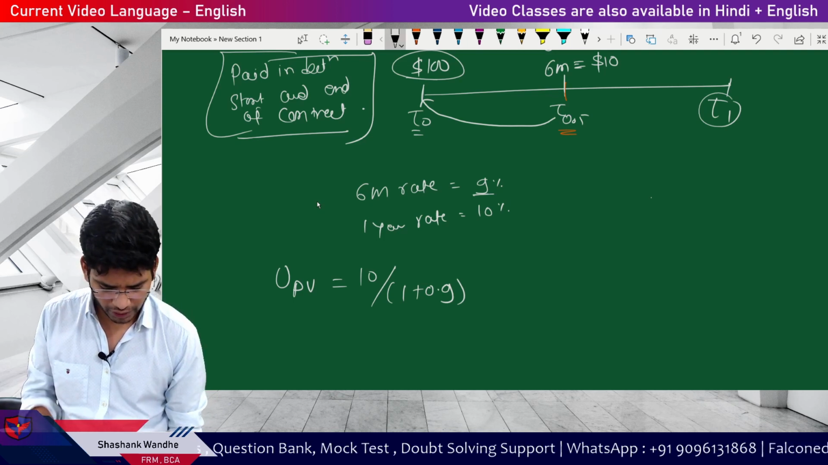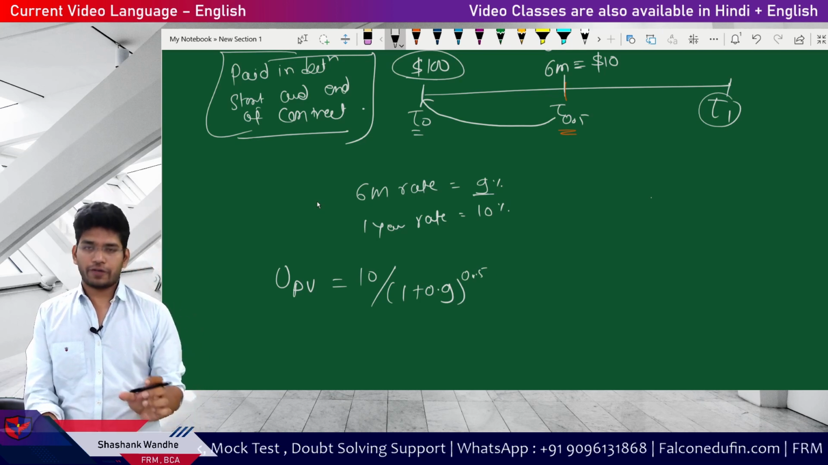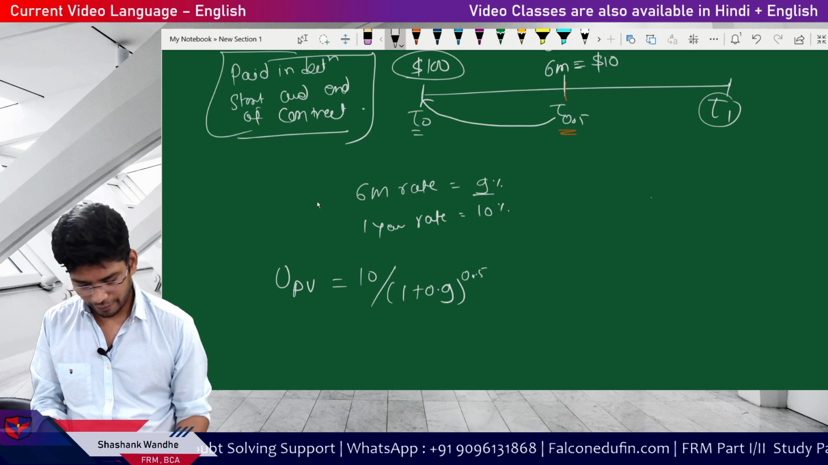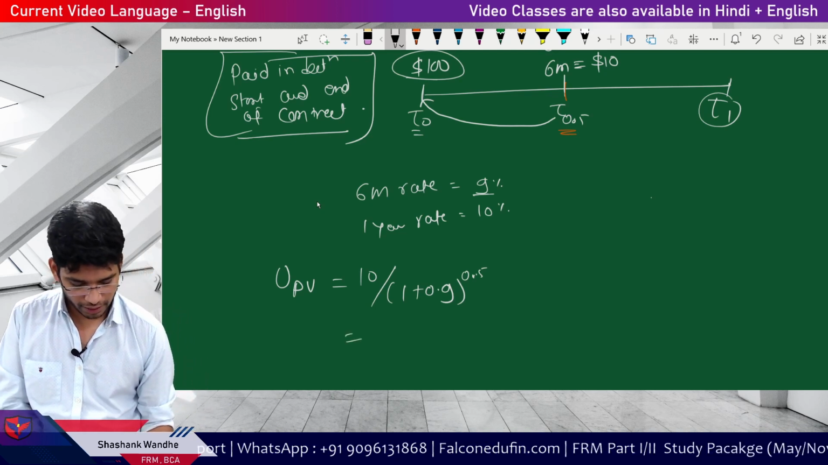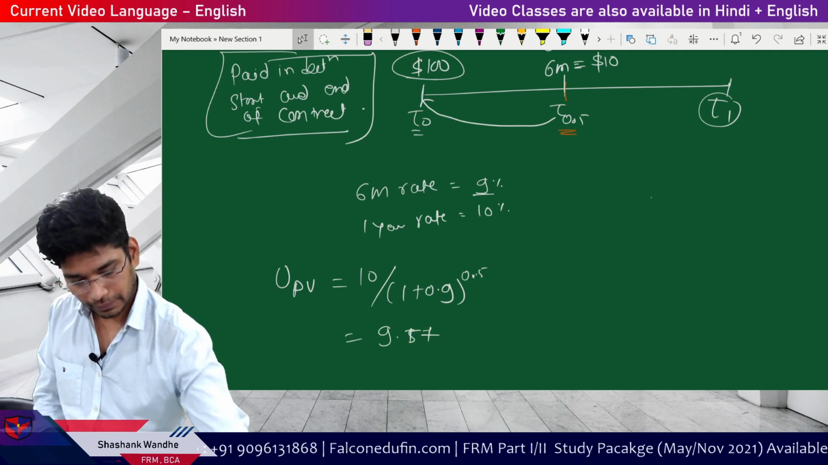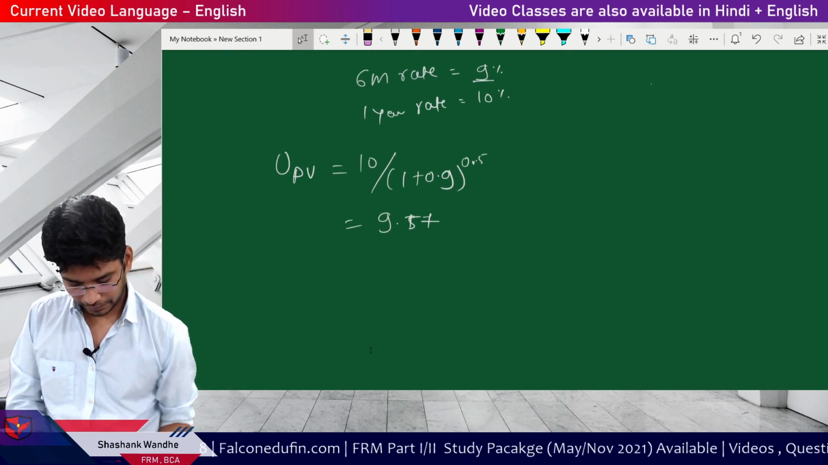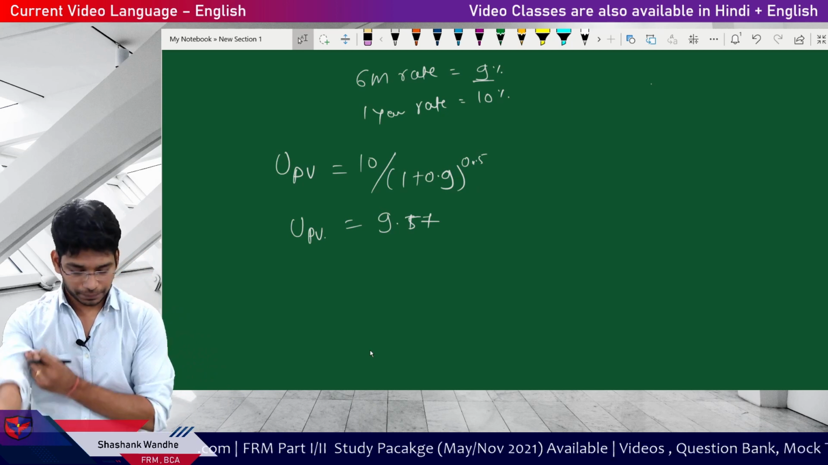I will directly go with the solution. I will take 0.5, assuming this is the effective rate, and I will use this formula. If you use this, you will get the answer 9.57, that is the UPV.